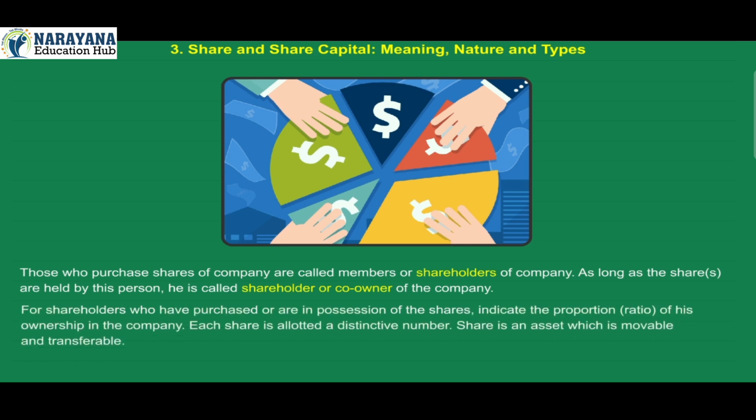The shares purchased or held by a shareholder indicate the proportion, that is, the ratio, of his ownership in the company. Each share is allotted a distinctive number. A share is an asset which is movable and transferable.